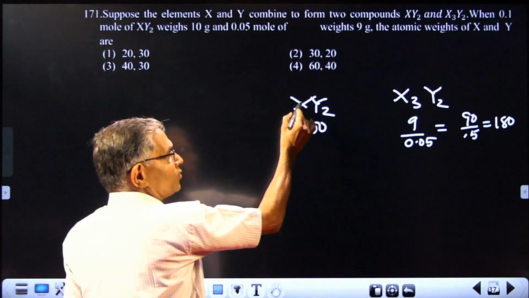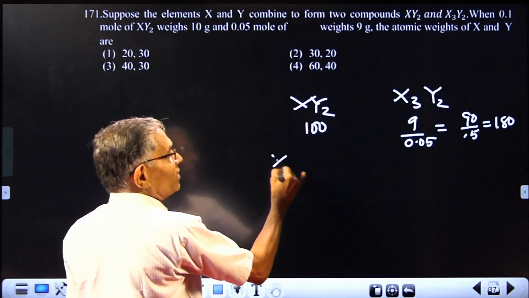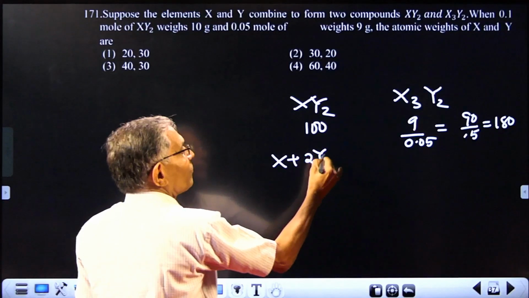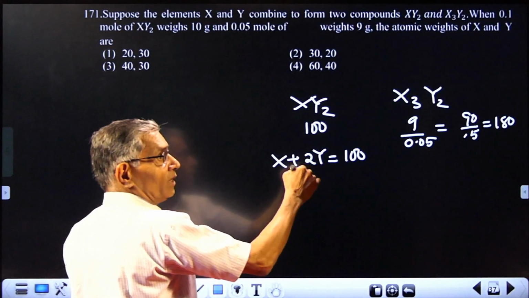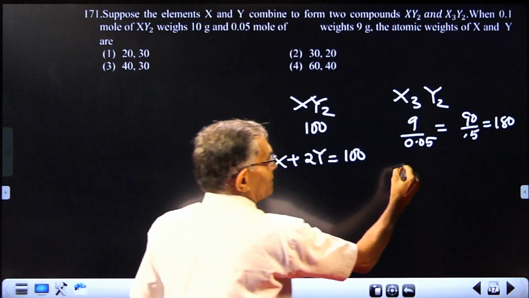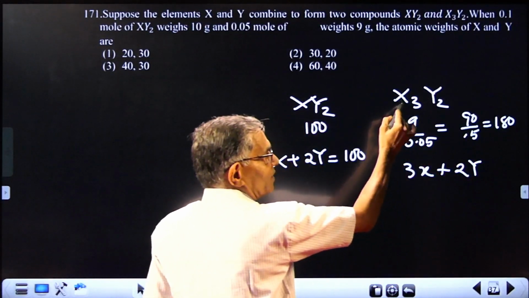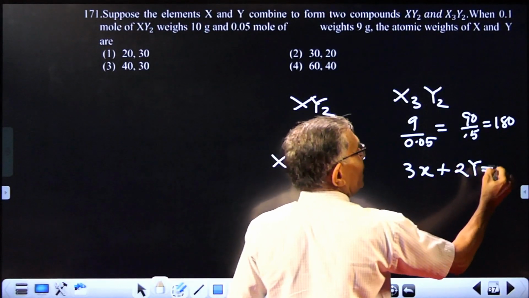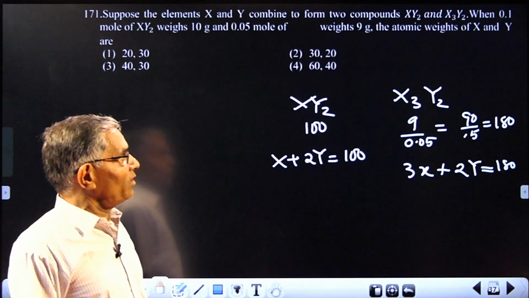The atomic mass of X, let it be X itself. So the molar mass of this compound should be X plus 2Y, equal to 100, where X and Y respectively represent their atomic masses. And this will give 3X plus 2Y, where the atomic masses are X and Y, that should be equal to 180. These two equations you can easily solve.